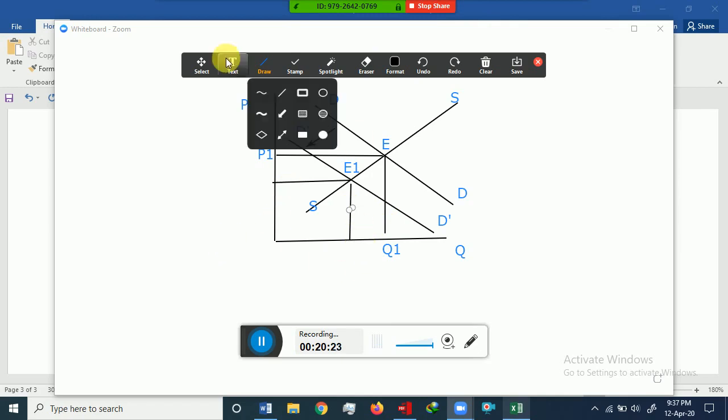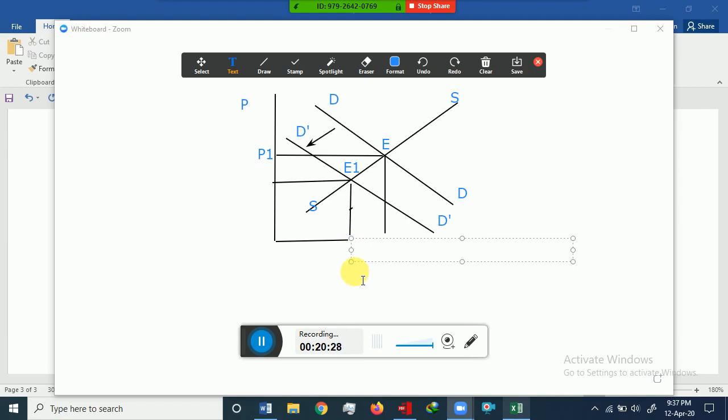Let's label the new quantity as Q2 and the new price as P2.